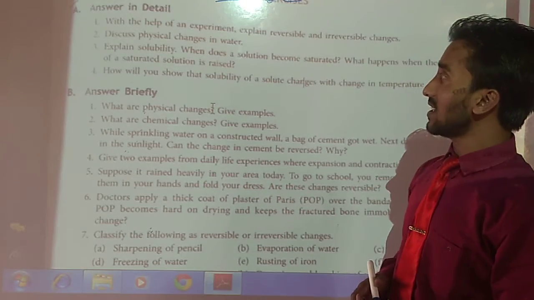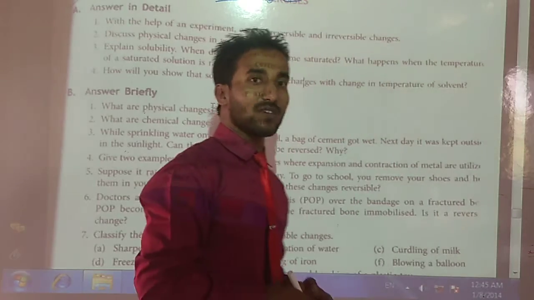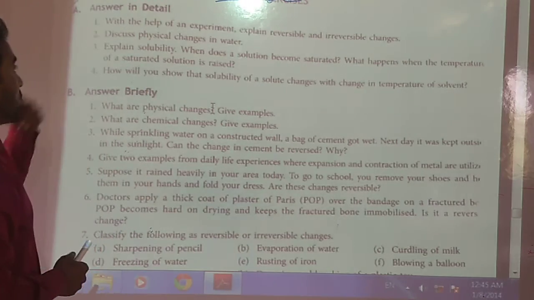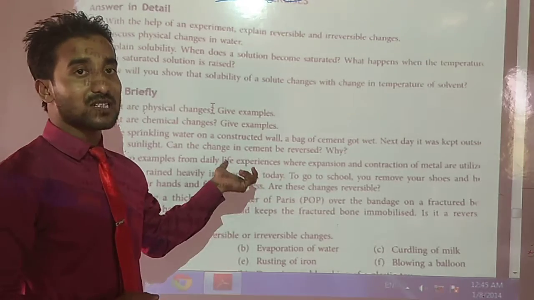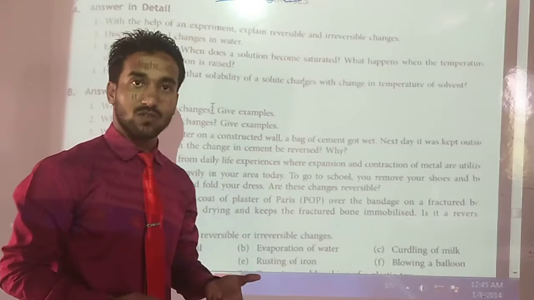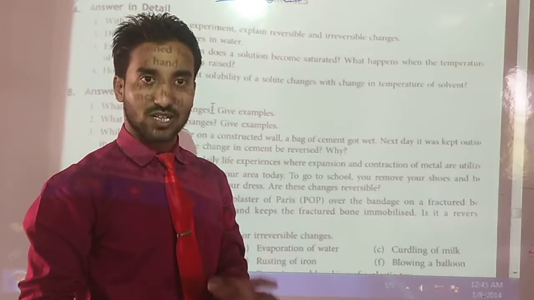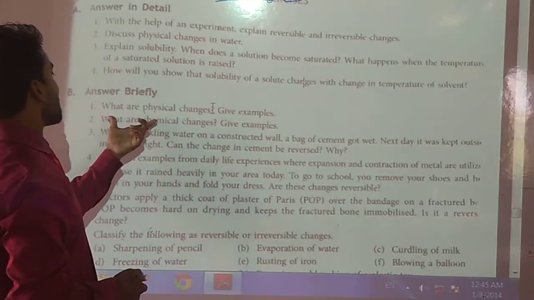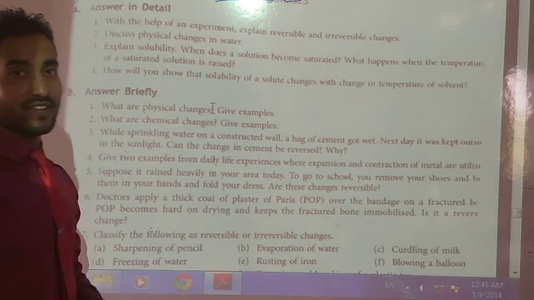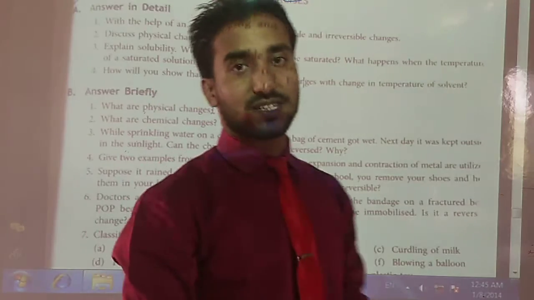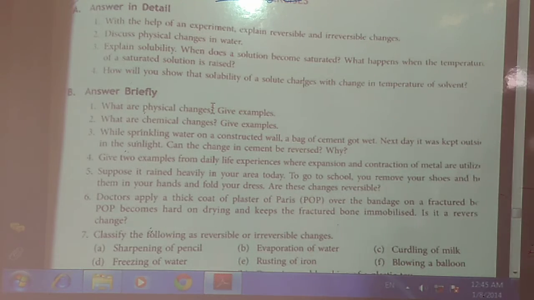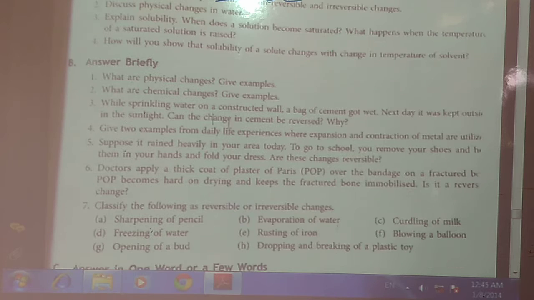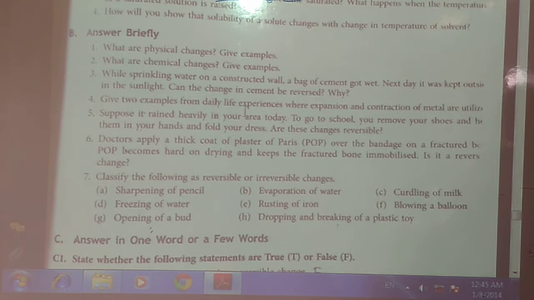Students, as we know, in the last class in chapter number 7, it was said that the detailed answer questions, question number 8, I will send you as a PDF file with the written question and answer. But question number 2, part B, answer briefly, that question only I will discuss. After that, you all have to answer by yourself. Are you getting my point? You have to answer by yourself. So be aware, students. It's important.